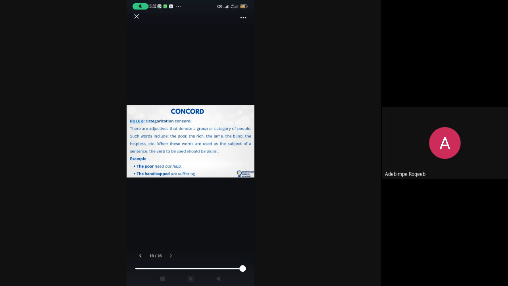Okay, categorization Concord. There are some adjectives that denote a group or category of people. When you use this adjective as subject, then the verb used should be plural.